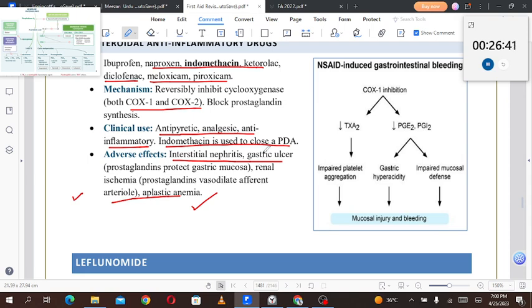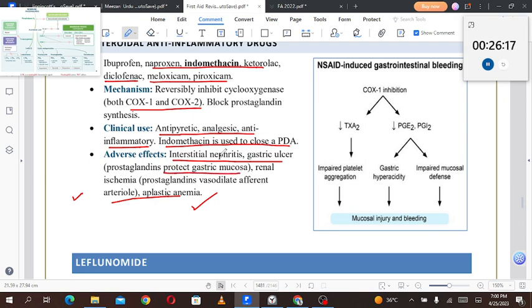Gastric ulcer, because the prostaglandin PGE2, I guess, is protective for the gastric mucosa. PGE1 or E2, I'm not sure, but one of them. If that protection is gone because of the NSAID, it can result in the development of gastric ulcers.